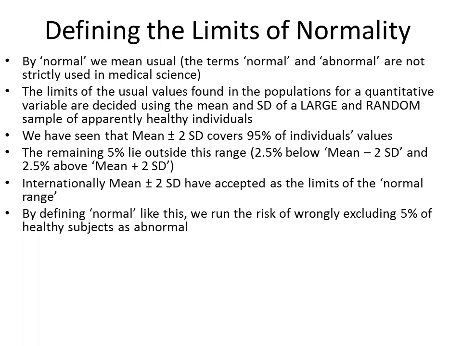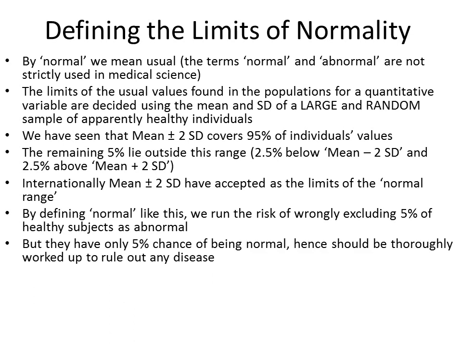But by defining normal like this, we run a risk of wrongly excluding 5% of healthy individuals as abnormal because their values were either higher than mean plus 2 standard deviations or lower than mean minus 2 standard deviations. But they have only a 5% chance of being so. So they should be thoroughly worked up before declaring them to be abnormal.